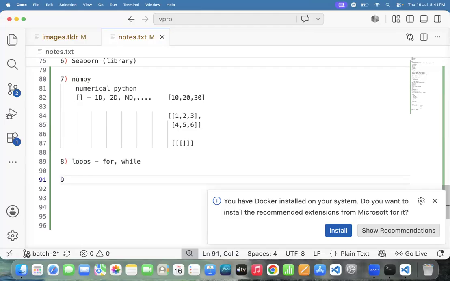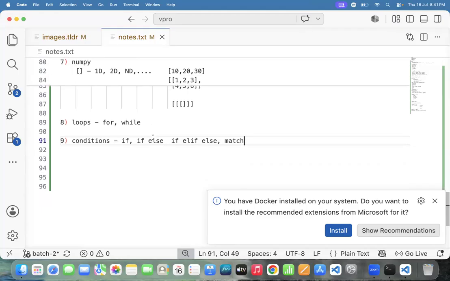And another thing, the ninth one is conditions also. Which conditions? I need to discuss if condition, and I need to discuss if else condition. Next one, I need to discuss if elif else, and I need to discuss match condition also. One more condition, which condition?